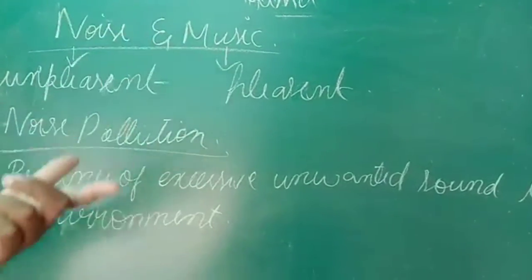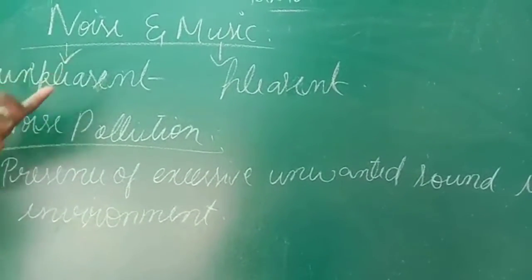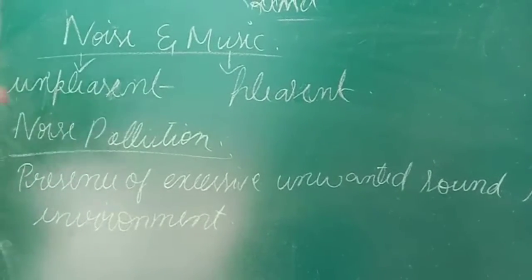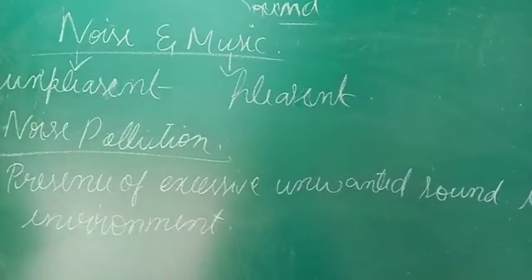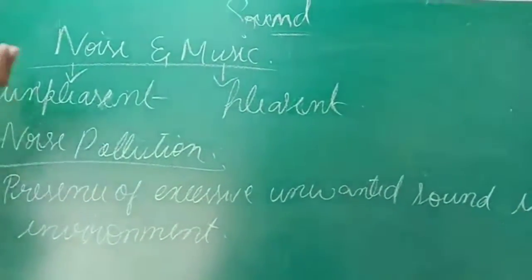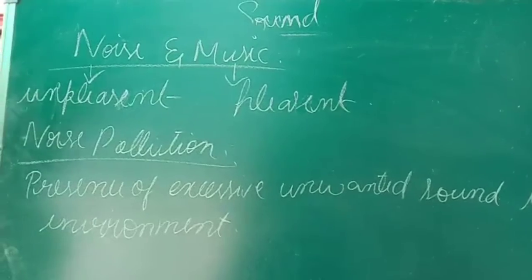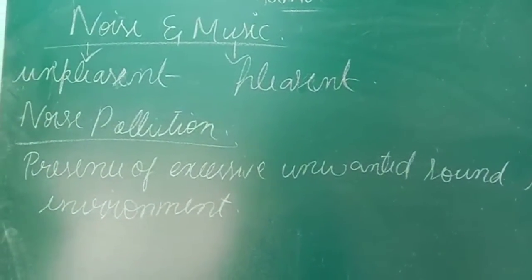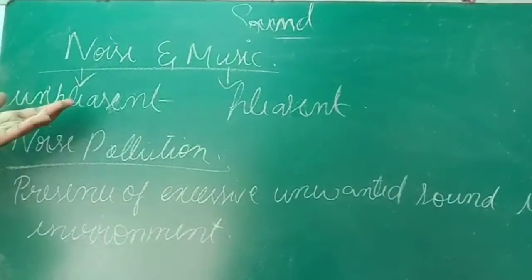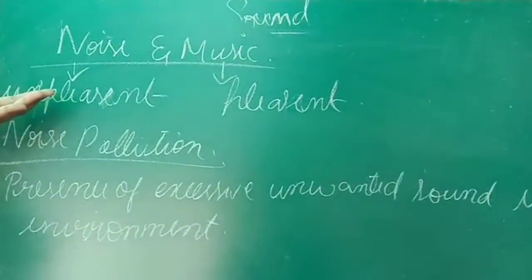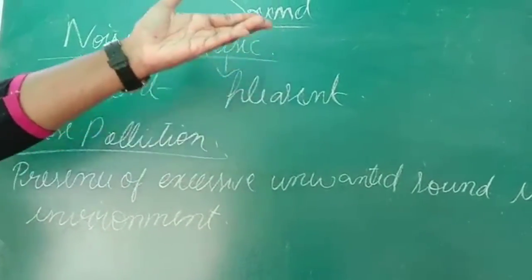We'll move on to noise and music. This is also one of the important questions. The difference between noise and music might be asked. So noise means what, students? Noise is an unpleasant sound, which you feel like a disturbance. That is noise, which is not pleasant to your ear. But what is music? Music is a pleasant sound. Once we hear it, our mind tells us to hear it again and again. We do not get such a feeling with noise. So unpleasant sound is referred to as noise, and pleasant sound is called music.